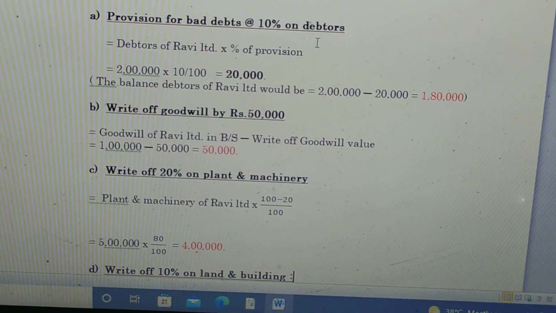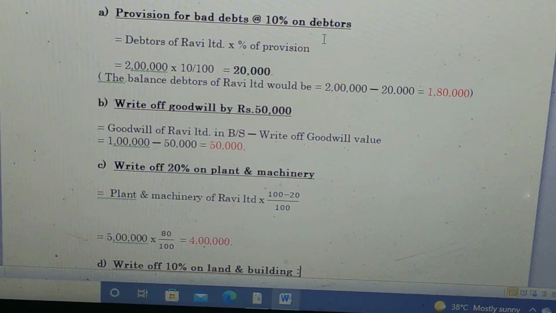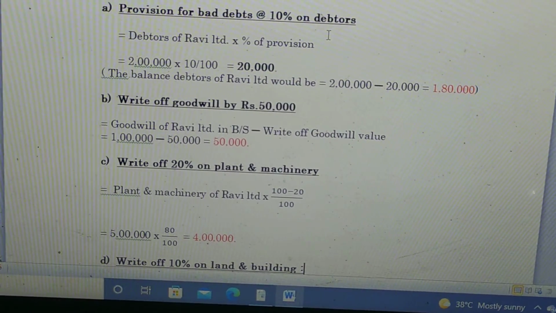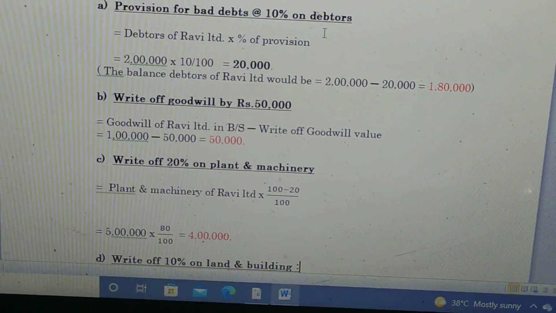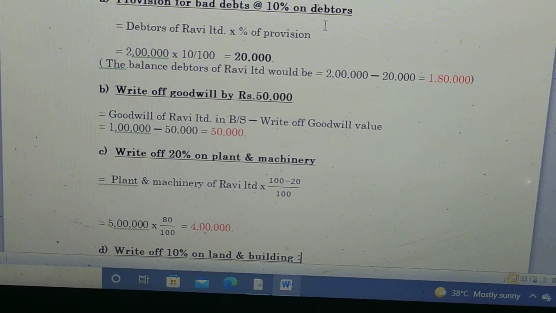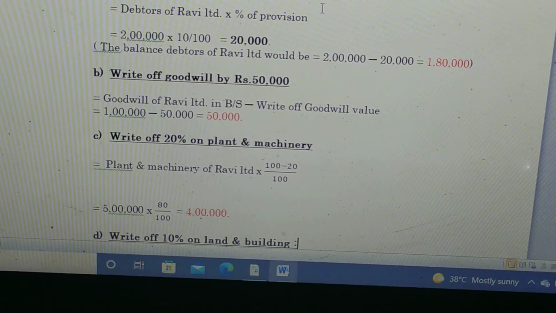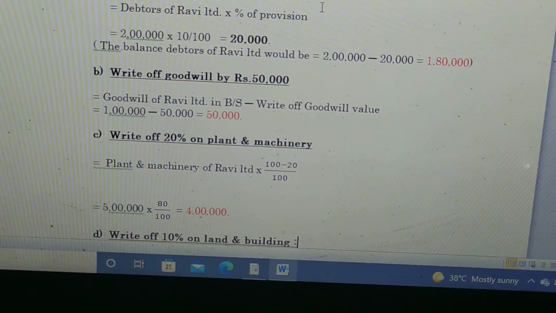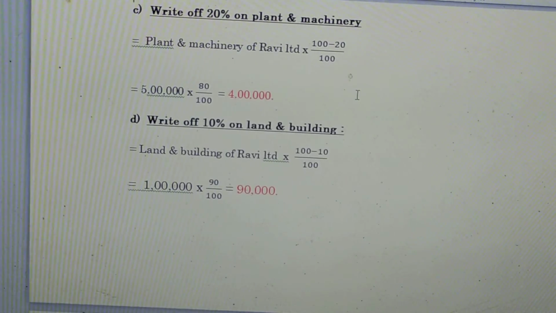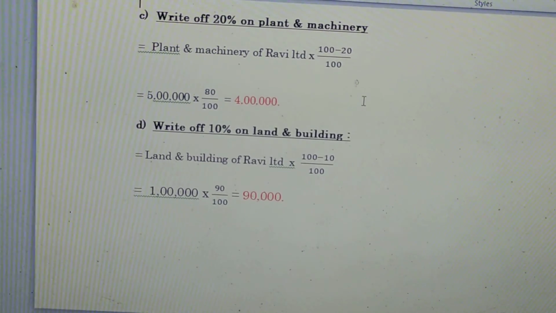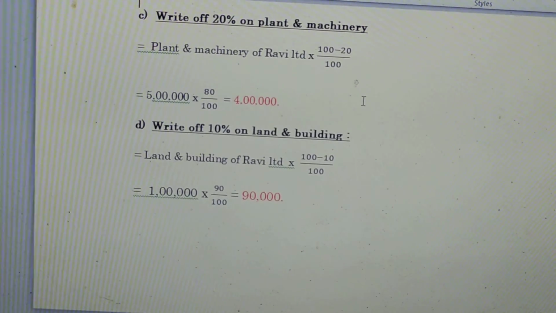And working note 3 is the write down of 20% on plant and machinery, equal to plant and machinery of Ravi Limited multiplied by 100 minus 20 divided by 100, equal to 5 lakh multiplied by 80 divided by 100, we get 4 lakh.